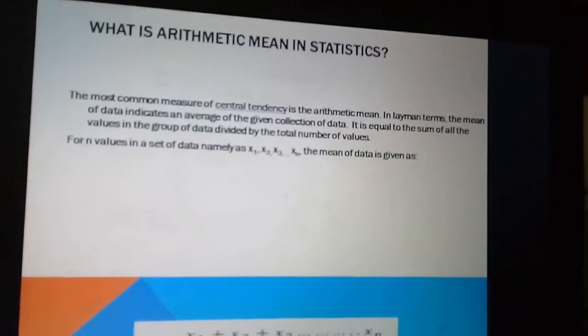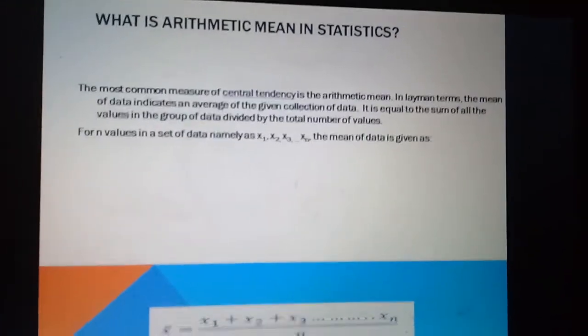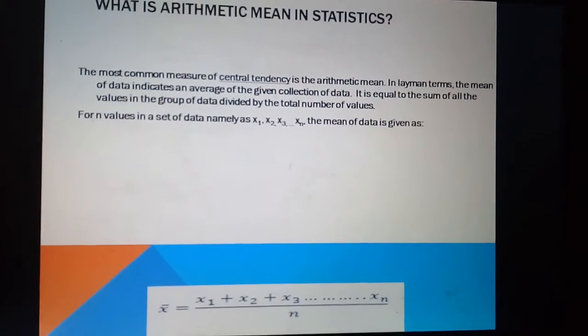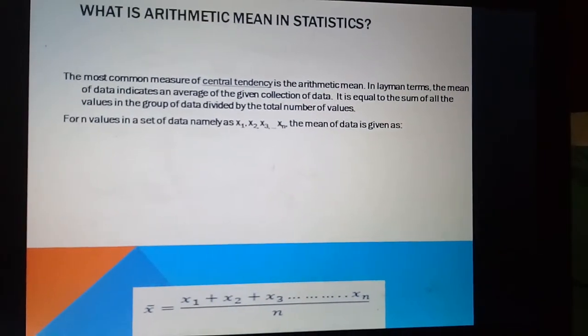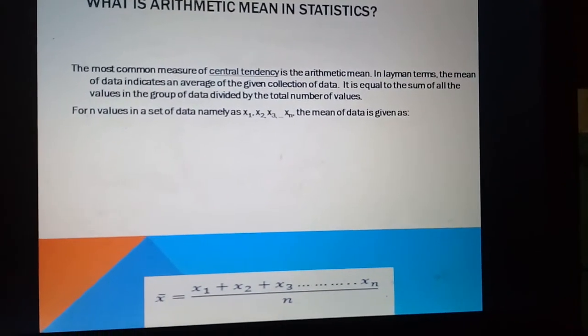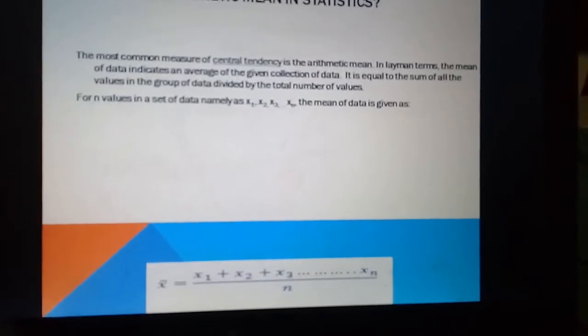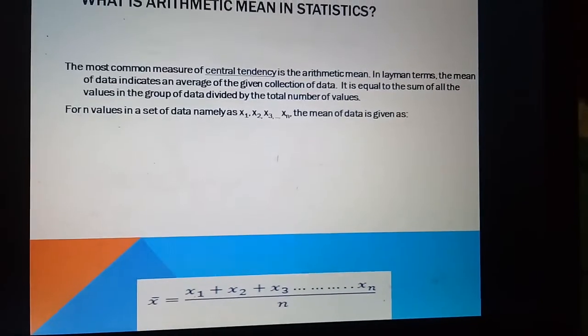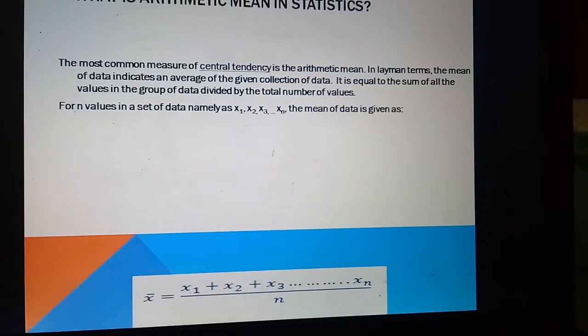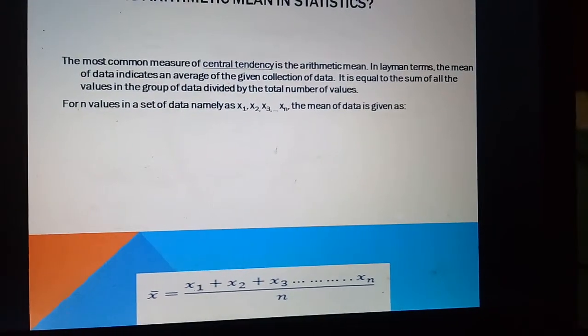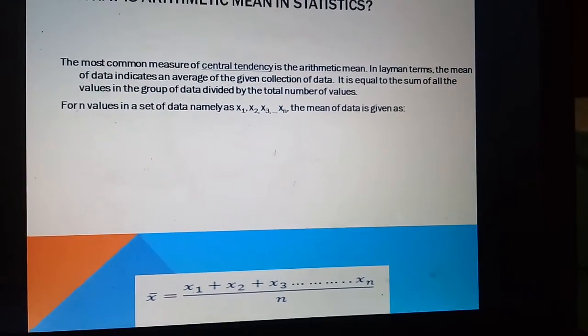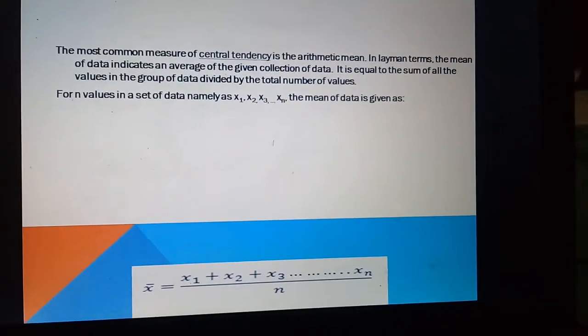What is arithmetic mean in statistics? The most common measure of central tendency is the arithmetic mean, in layman's terms. The mean of data indicates an average of the given collection of data. It is equal to the sum of all the values in the group of data divided by the total